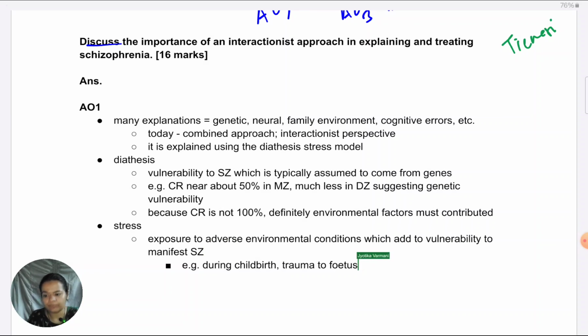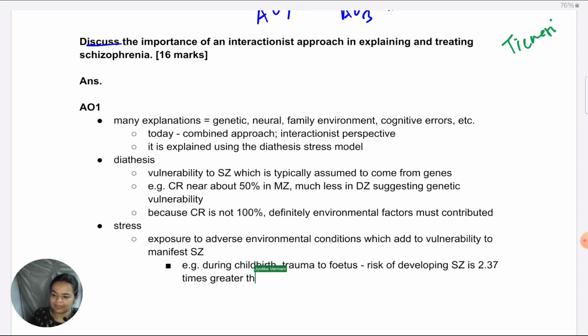So during childbirth, if there's trauma to the fetus, the risk of developing schizophrenia is 2.37 times greater than that of those children who don't face trauma. Always when you say something is many times higher, make sure to indicate the comparison group also. With whom are we comparing and saying this? So with those children who are born with normal childbirth procedure with no complications.